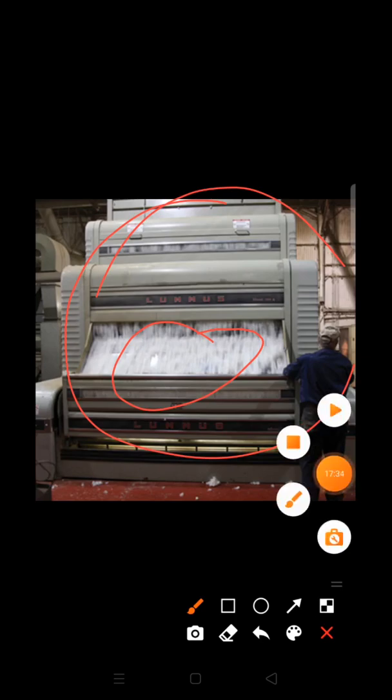Now the next process is pressing. So after ginning, this ginned cotton is pressed into bundles which are also known as bales, and these bales are transported to the textile mill for the making of cotton fabric. Now after ginning and pressing, the next process is spinning.